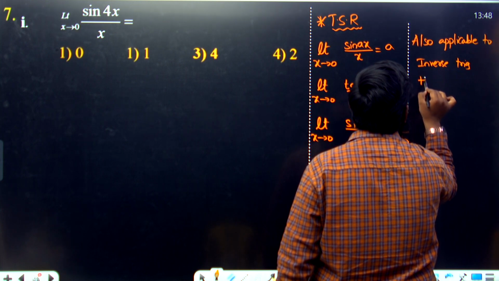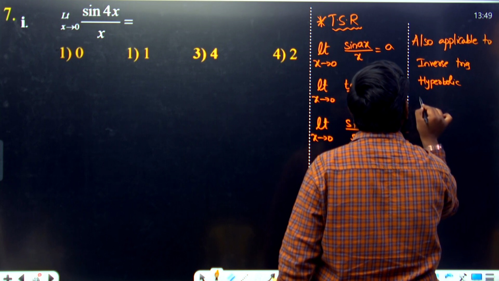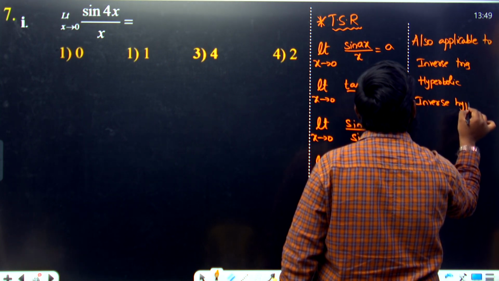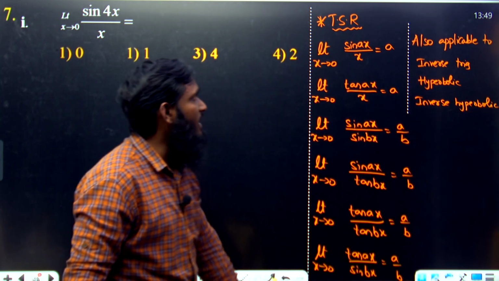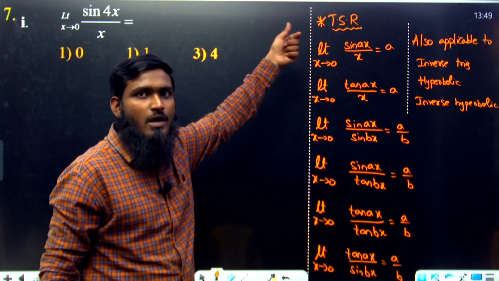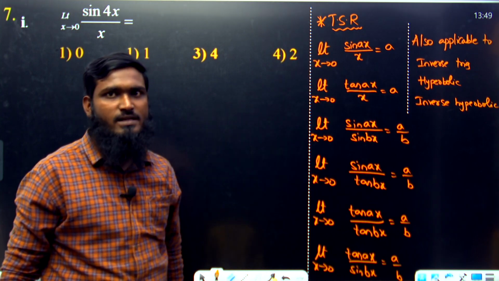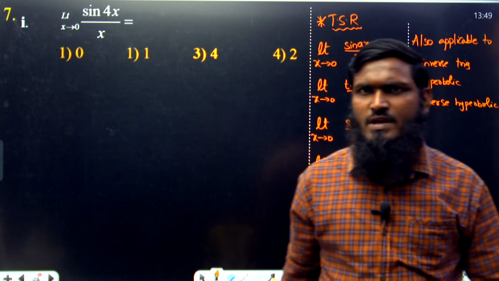Next we are having hyperbolic. Next we are having inverse hyperbolic. Means in the place of sin ax by x we are having sin inverse, or else we are having sin h inverse. So then also we have to apply the same formula over here. Okay, so this is a concept we are having. Directly we can give the answers for this part.